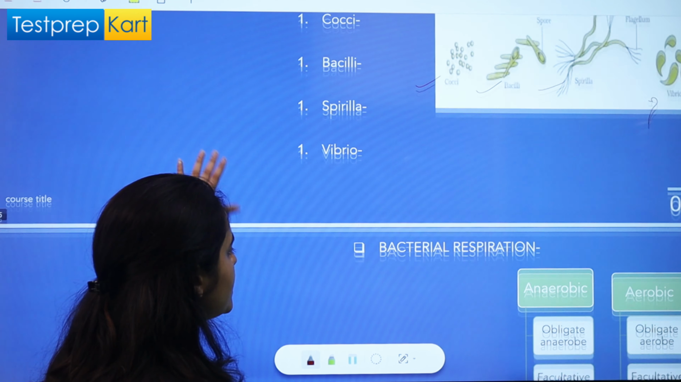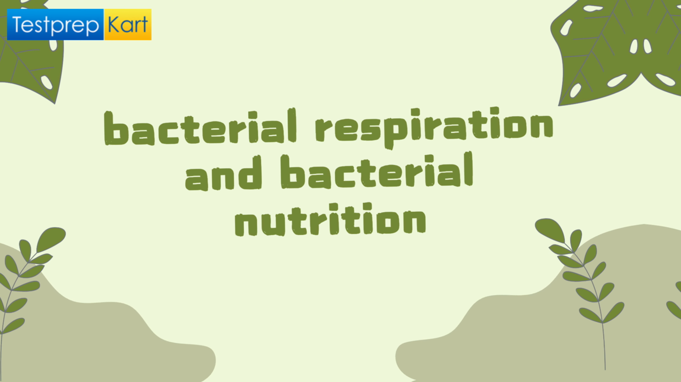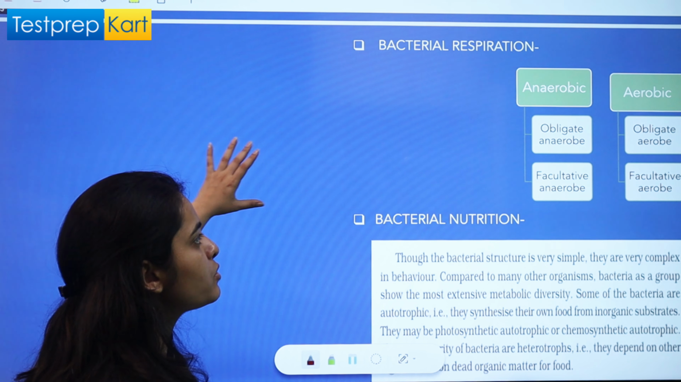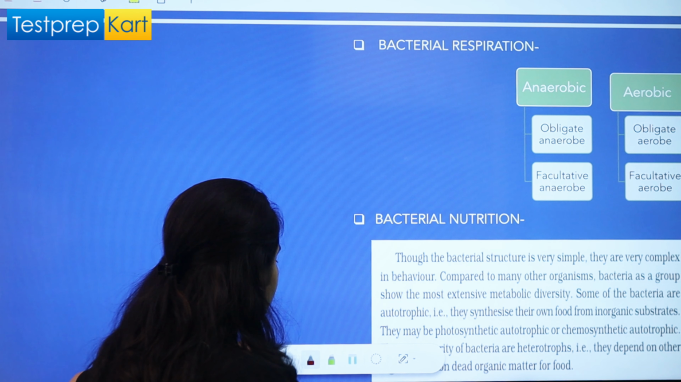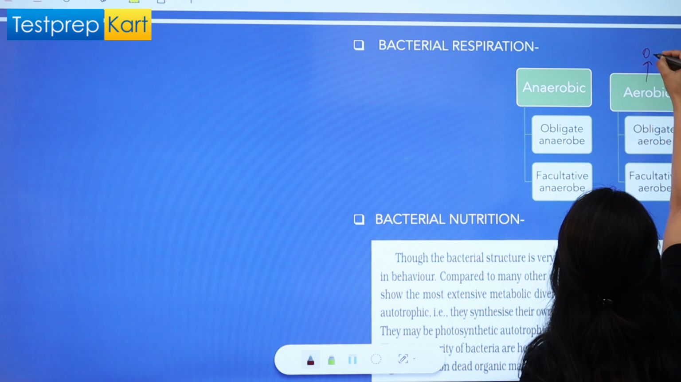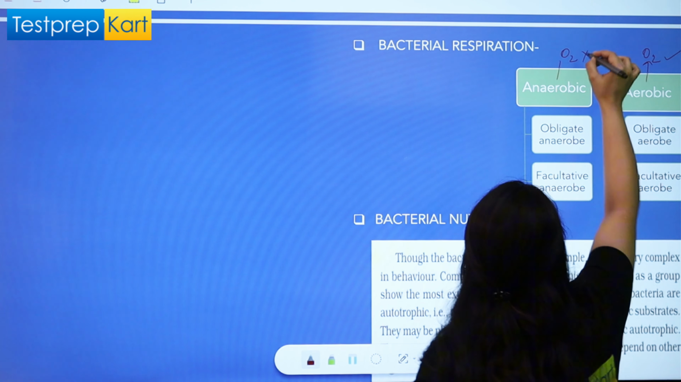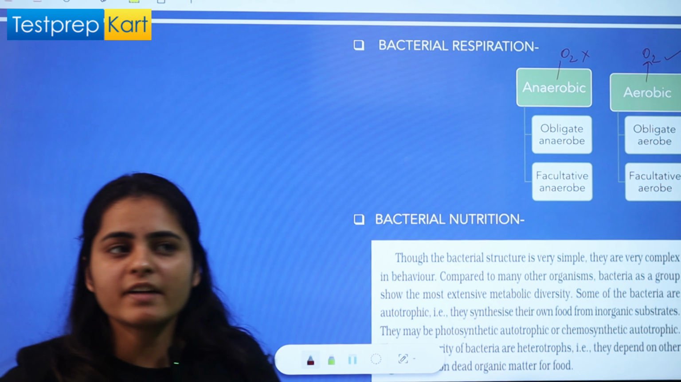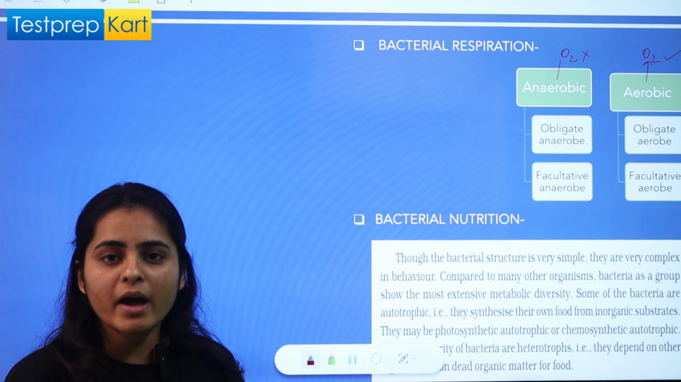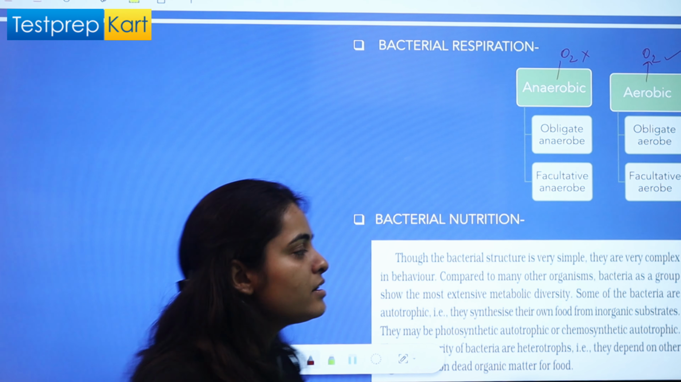The other feature is respiration. Bacterial respiration is of two types. It may be aerobic or anaerobic. Aerobic, as its name suggests, means in presence of oxygen, and anaerobic means in absence of oxygen. So bacteria are divided into two categories. One category is those bacteria who can respire in presence of oxygen, and the other are those who can respire in absence of oxygen, right?